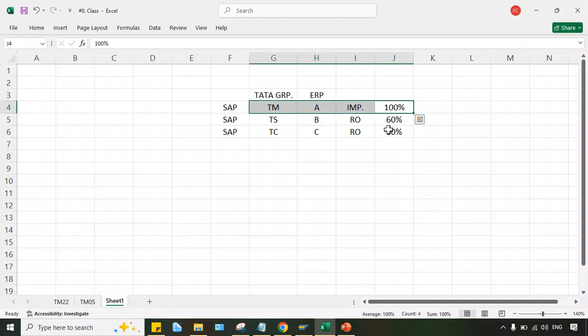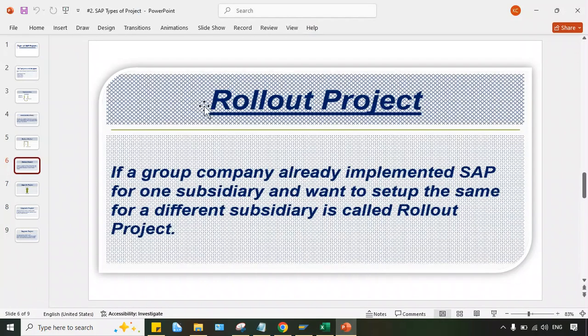Now, when I say these things, I know you are not able to visualize them. Of course, I'm explaining theoretically, but I'll explain this practically also, so that you will have 100% clarity and a perfect understanding. So no need to worry. In the practical session, I'll explain why 100% of steps are there in implementation and why only 50 to 60% are there in rollout. I'll show you practically so that you have a perfect idea.